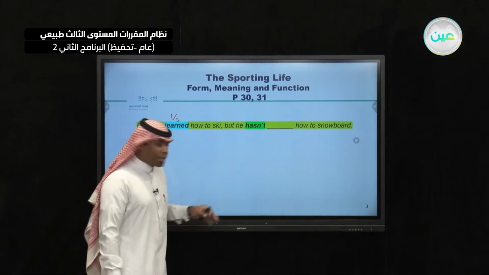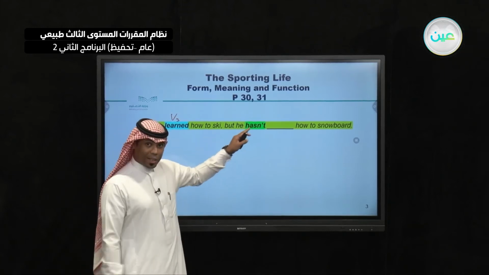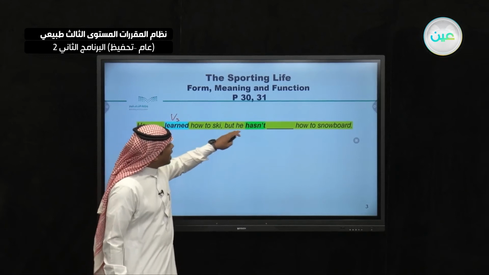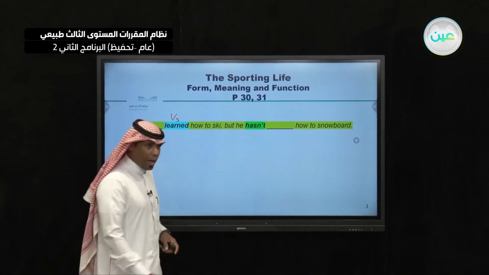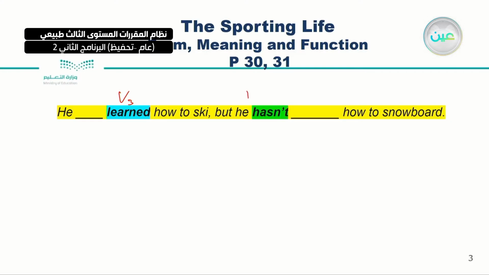And if you go to the second sentence here, we have, but he hasn't, or has not. So learned is a verb 3, past participle, and has not. All of these go together and give us one tense, which is called the present perfect.